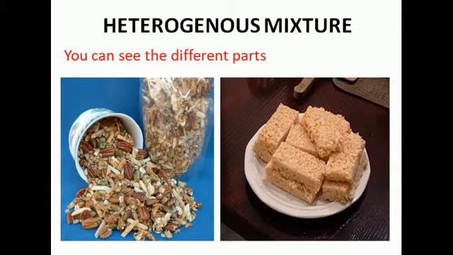Ice cubes in cola form a heterogeneous mixture. Salt and pepper form a heterogeneous mixture. A mixture of oil and water is also a heterogeneous mixture, as oil does not dissolve in water.